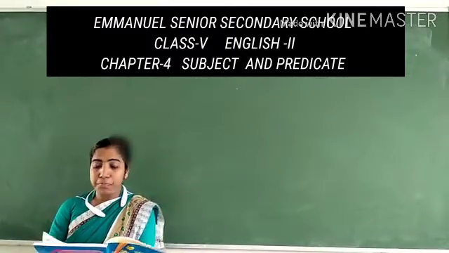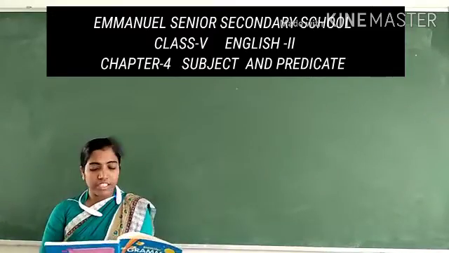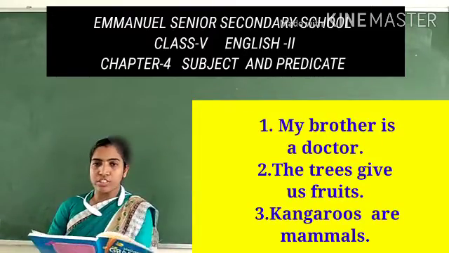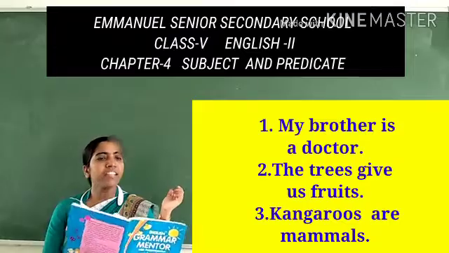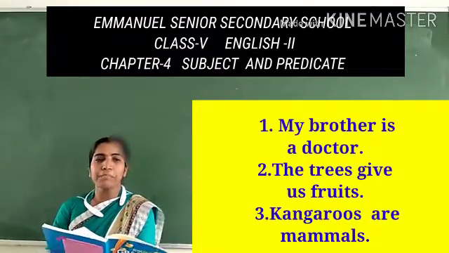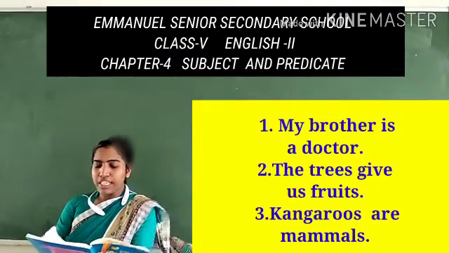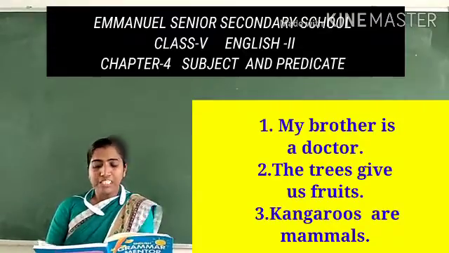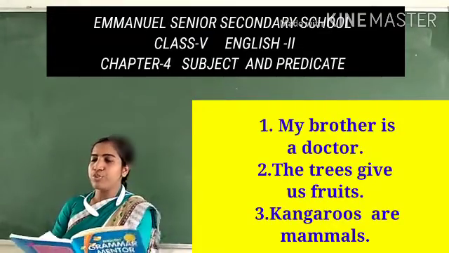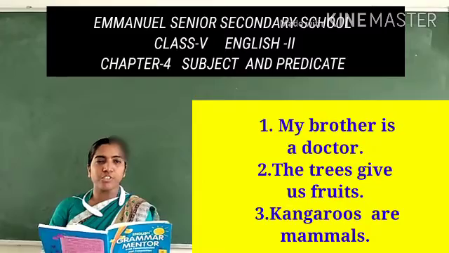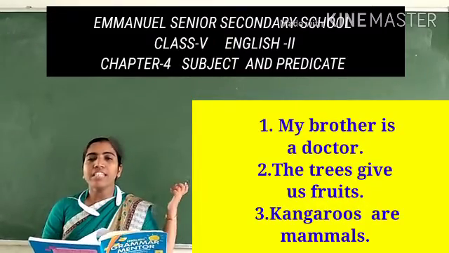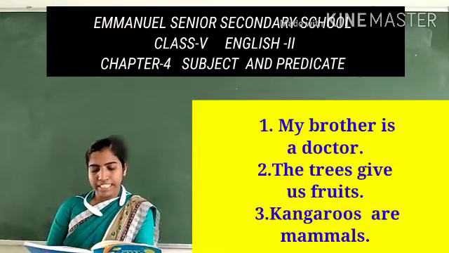So the first subject is my brother. So I have given here, my brother is a doctor. So I have added this predicate as is a doctor. My brother is a doctor. Second, the trees. So the trees give us fruits. Trees हमें fruits देते हैं. So the trees is the subject and gives us fruits is the predicate.